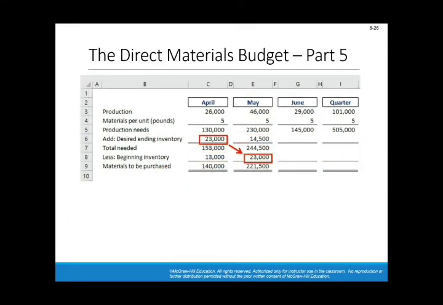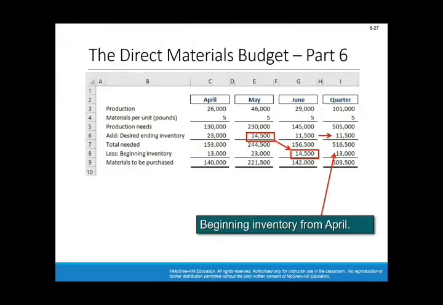You do the same for May. So 230 is the production needs. You add to it 10% of the next month's production needs, and you deduct the beginning inventory. Again, the beginning inventory for May is the ending inventory for April, and you will get the number of libras that you need to purchase. The same applies for June.